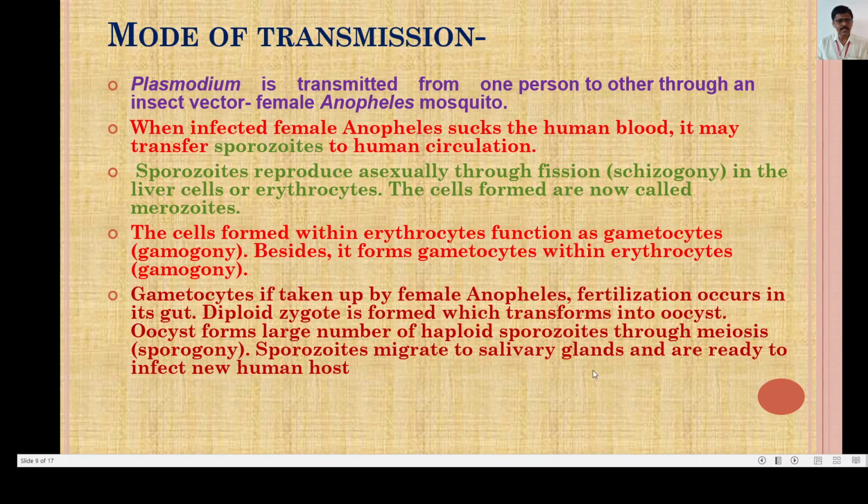These sporozoites migrate to the salivary glands and are ready to infect new human hosts. Now this is the mode of transmission we have shown in the previous diagram.